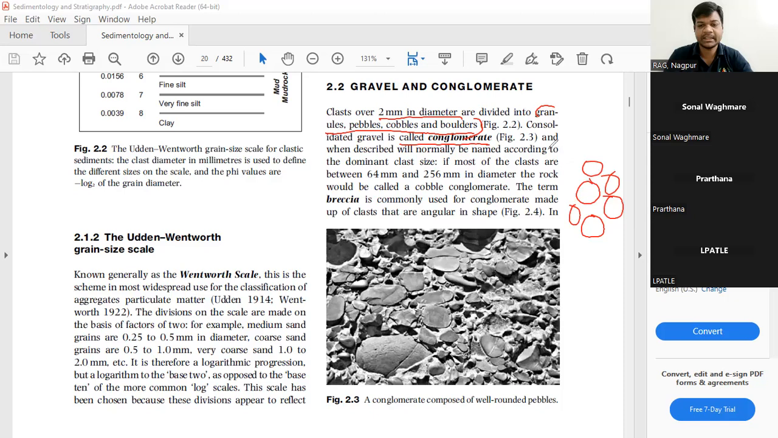If most of the clasts are between 64 to 256 millimeter in diameter, it will be called a cobble conglomerate. Similarly, there is something called breccia. Breccia is any conglomerate which is made up of clasts that are angular in shape. Here angularity comes into the picture. The grains will be like this.